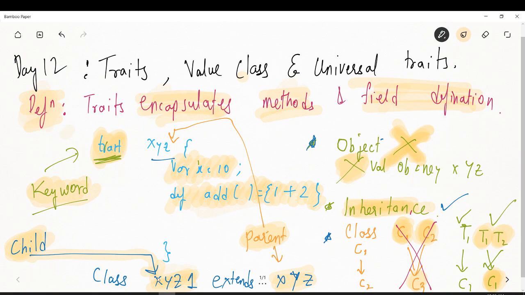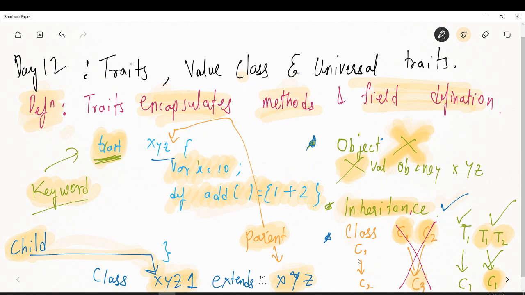Is it a child or a parent? Child. And what is a parent? XYZ. Can I create an object out of a trait? No. Why is it used? For inheritance. To be more precise, it is used when you want to do multiple inheritance.